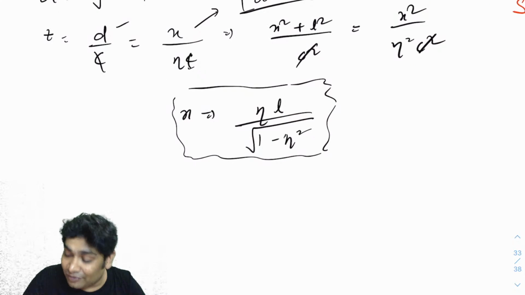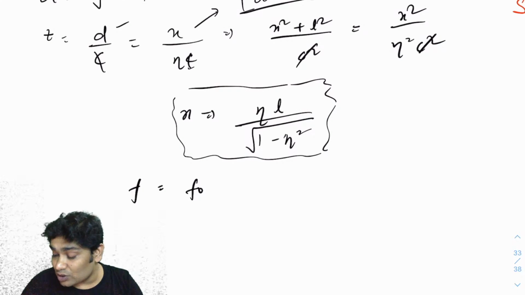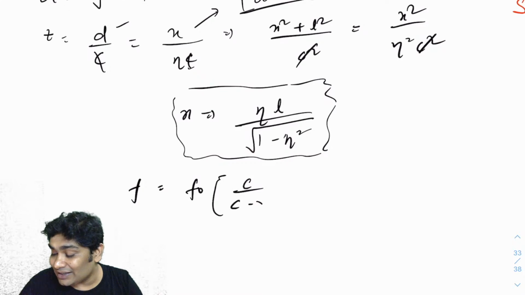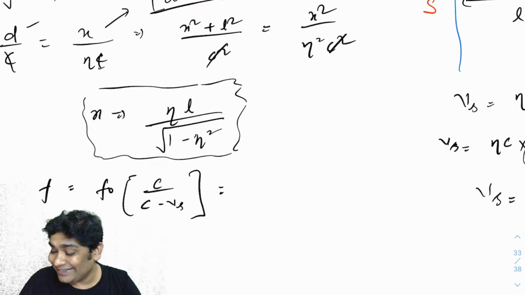Now obviously f would be equal to f naught, and since the source is moving, c over c minus Vs. So this is pretty simple.